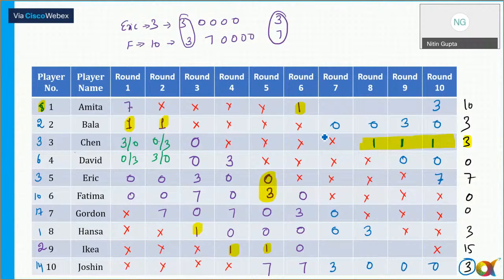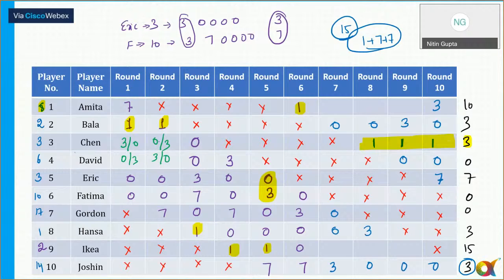Okay. Now, another thing here, there is one more person who has got 3 consecutive scores. So that has to be IKEA. IKEA in round 7, 8, and 9. So in round 7, 8, and 9, IKEA is getting a total of 15 points. And remember, IKEA can't get 1 in round 8 and round 9, because in round 8, Chen has got 1, and in round 9, Chen has got 1.